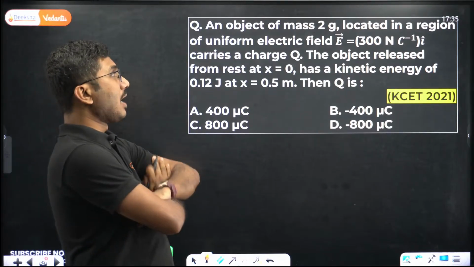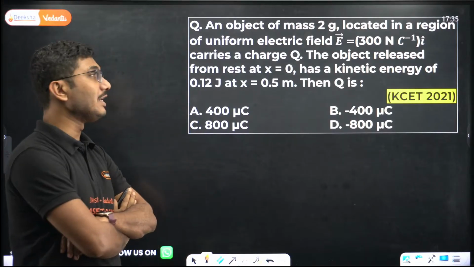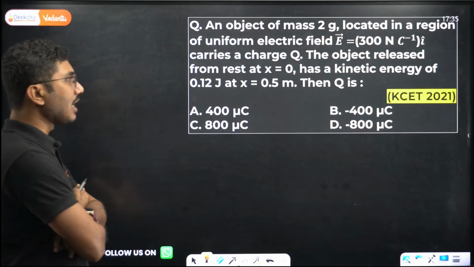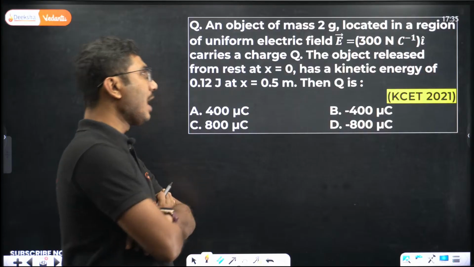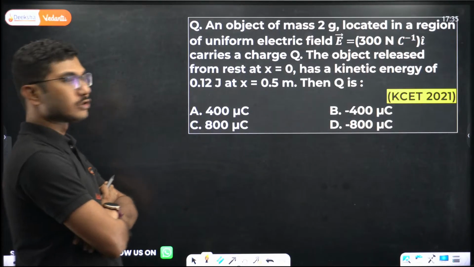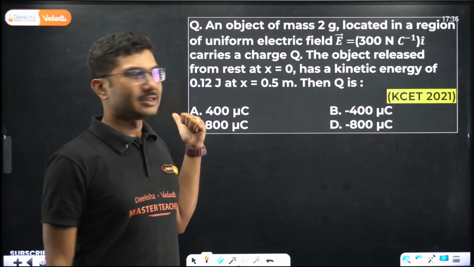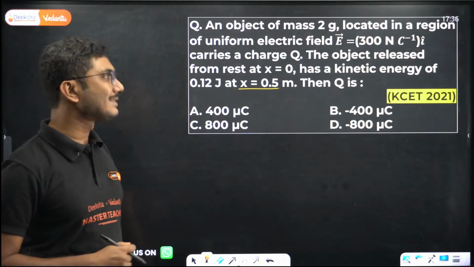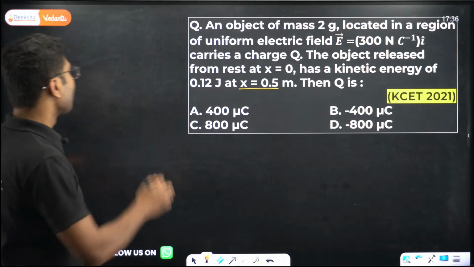An object of mass 2 grams located in a region of uniform electric field E equals 300 i cap Newton per Coulomb carries a charge Q. The object released from rest at x equals 0 has a kinetic energy of 0.12 joules at x equals 0.05 meter. Then Q is. So this is almost the same question as the previous one, only in this case time is not given. They have given the question in terms of x, and kinetic energy is given. You are asked to find the charge Q. So how to do that?